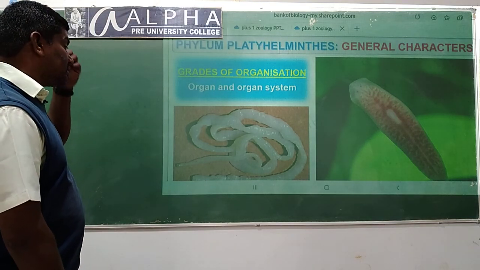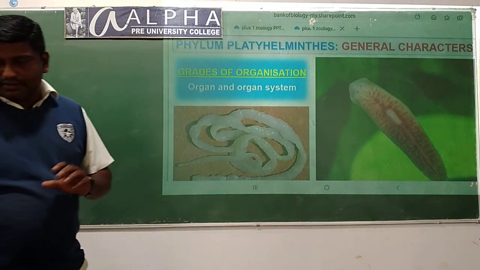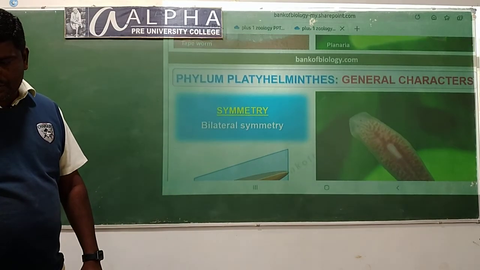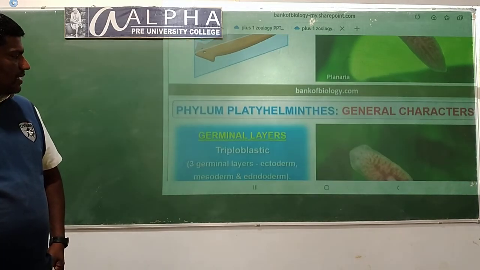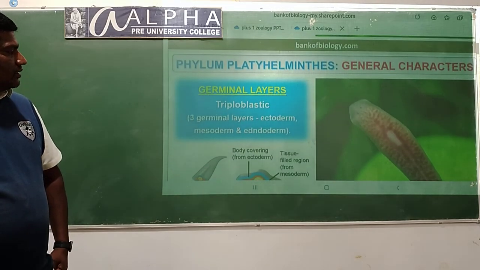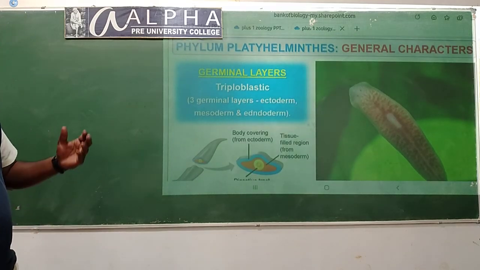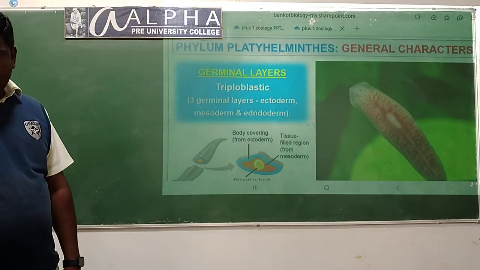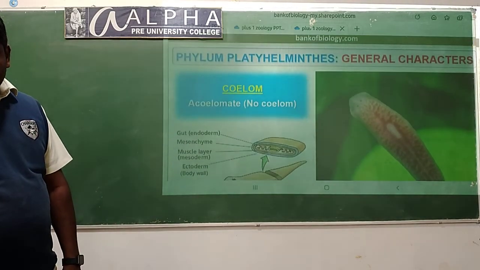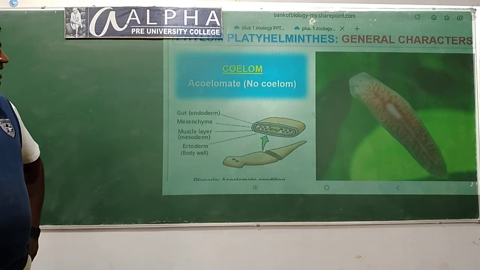In Platyhelminthes, we see organ and organ system level organizations. They are bilaterally symmetrical, example planaria. They are triploblastic animals, that means they contain three germ layers: ectoderm, mesoderm and endoderm. They are acoelomates, that means they do not contain the coelomic cavity.